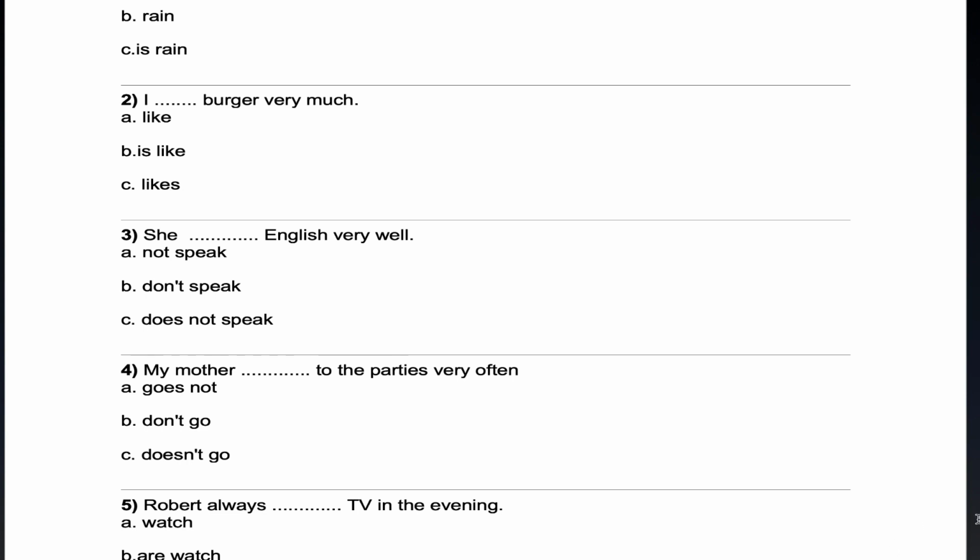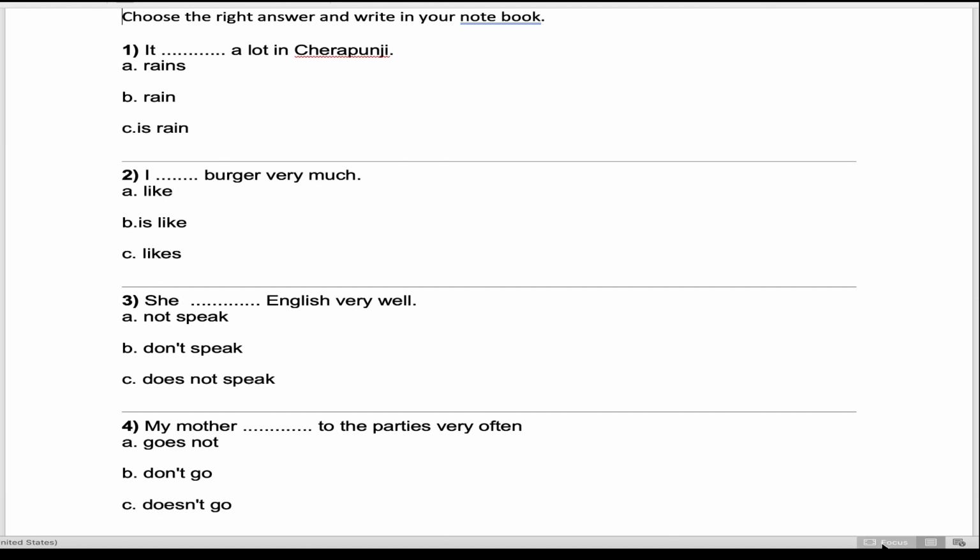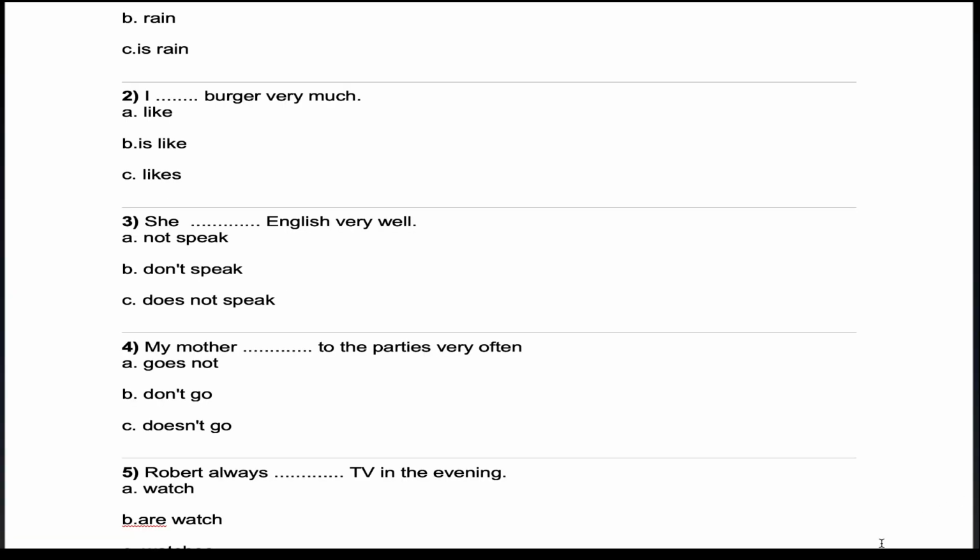I dash burger very much. Like, is like, likes. Third one. She dash English very well. Not speak, don't speak, does not speak. Fourth one. My mother dash to the parties very often. Goes not, don't go, does not go. Fifth one, Robert always dash TV in the evening.